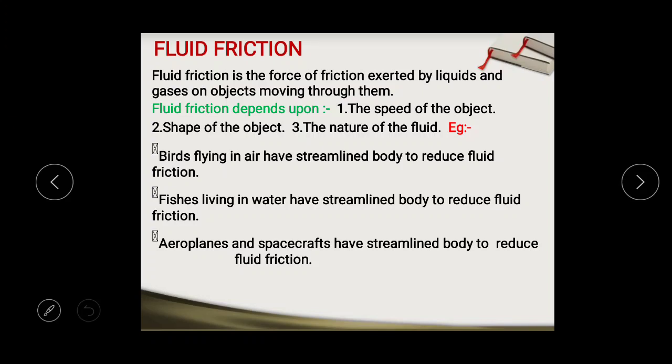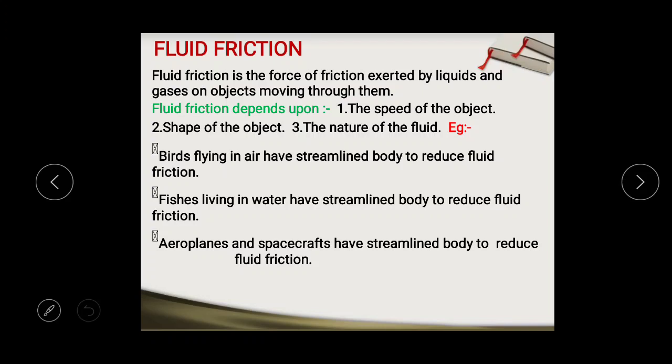So we can say that fluid also exerts friction. If the question is asked what is fluid friction, then you simply say: friction exerted by the fluid is known as fluid friction.